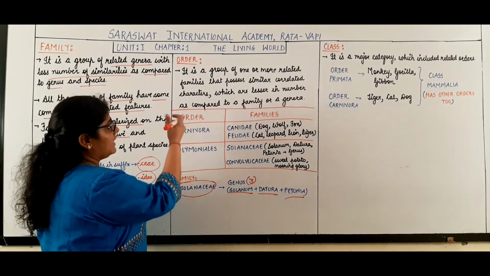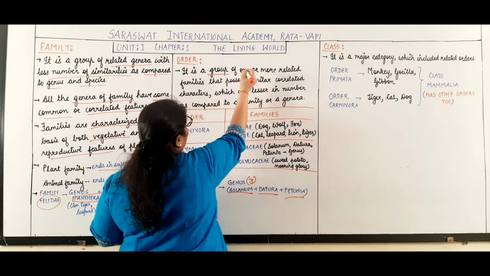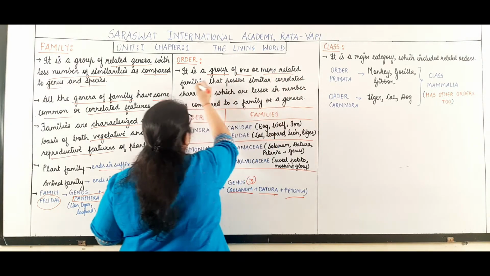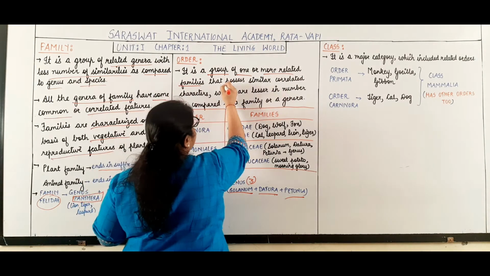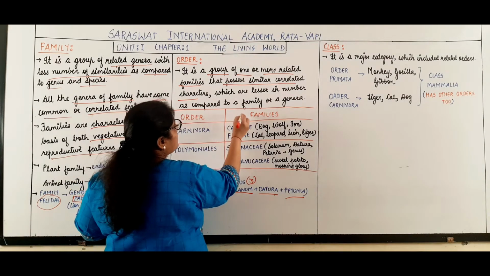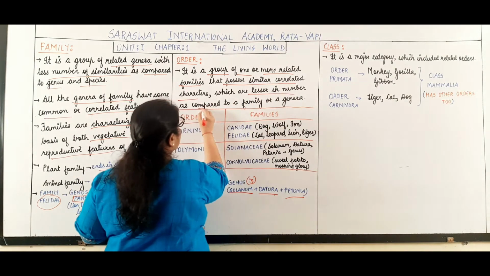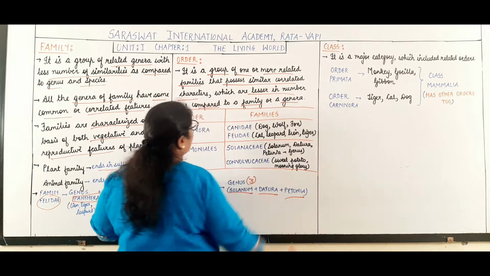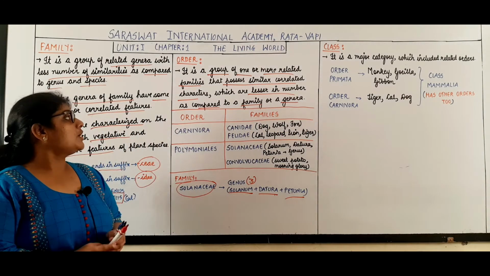So again the definition: a group of one or more related families that possess similar correlated characters, which are lesser in number as compared to a family or a genus. So, what is an order?